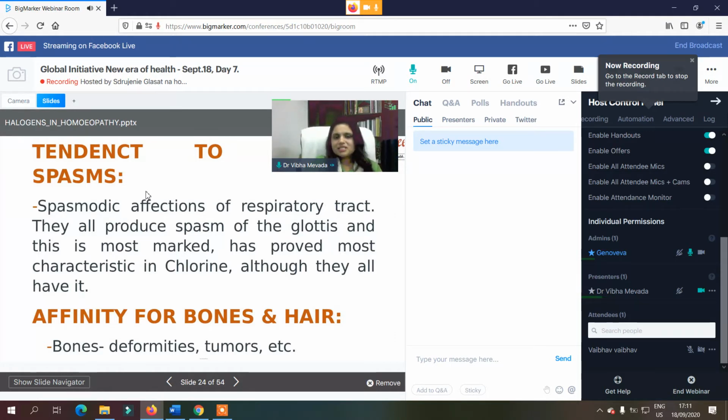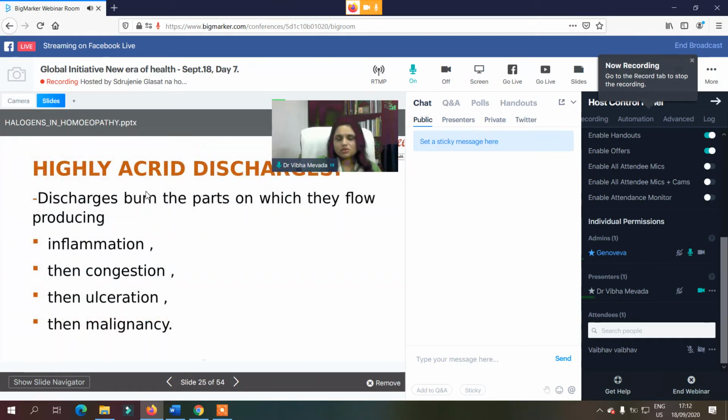There is a tendency to produce spasm, which we find more in chlorine. This is the characteristic of chlorine, and specifically the spasm is of the respiratory tract. There is also deformity of bones and hair, so hair deformity and bone affections we can also find in this group of remedies.